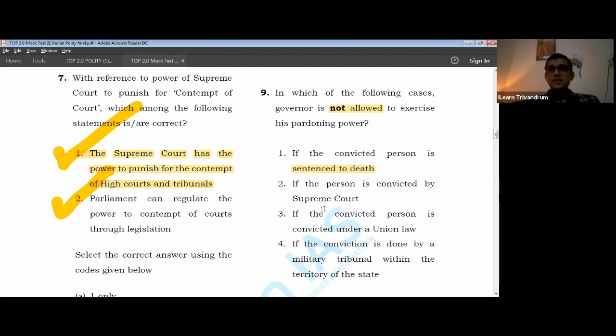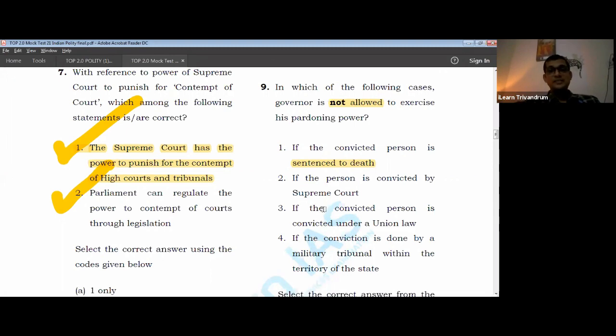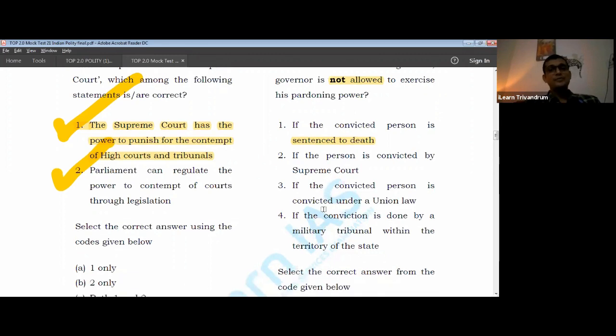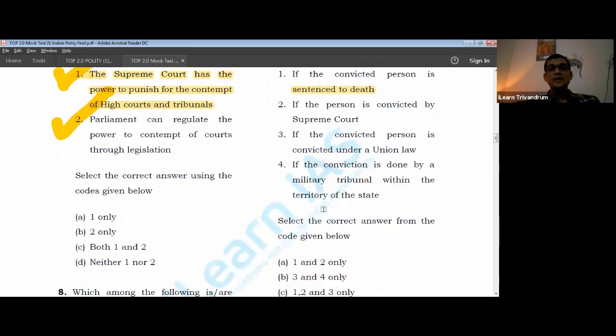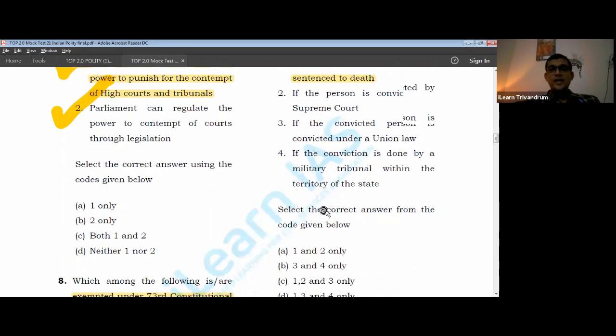If the convicted person is convicted under a union law, I told you, if it is a union law, then it is the president who gets the power. And if the conviction is done by a military tribunal, again, military tribunal matters are also dealt with by the president. So what is the answer? 1, 3, and 4.